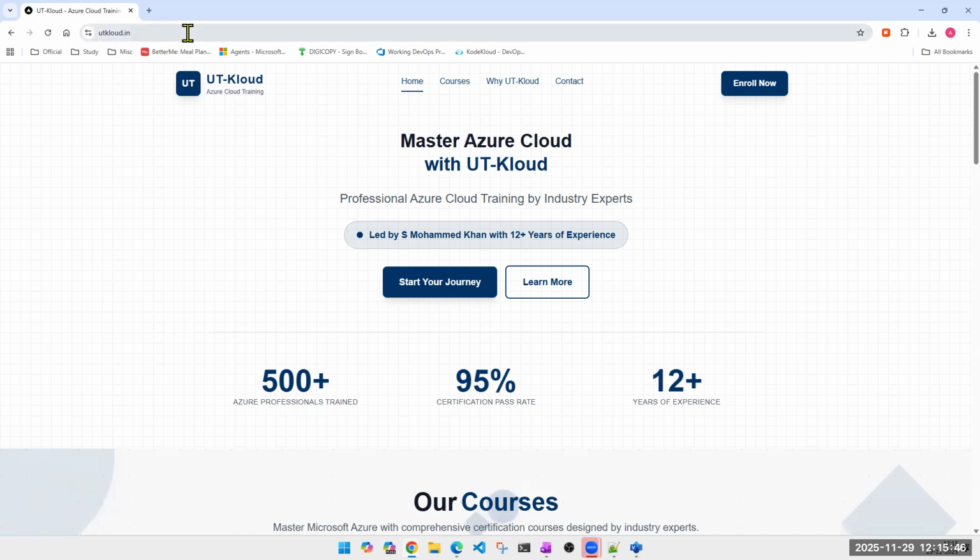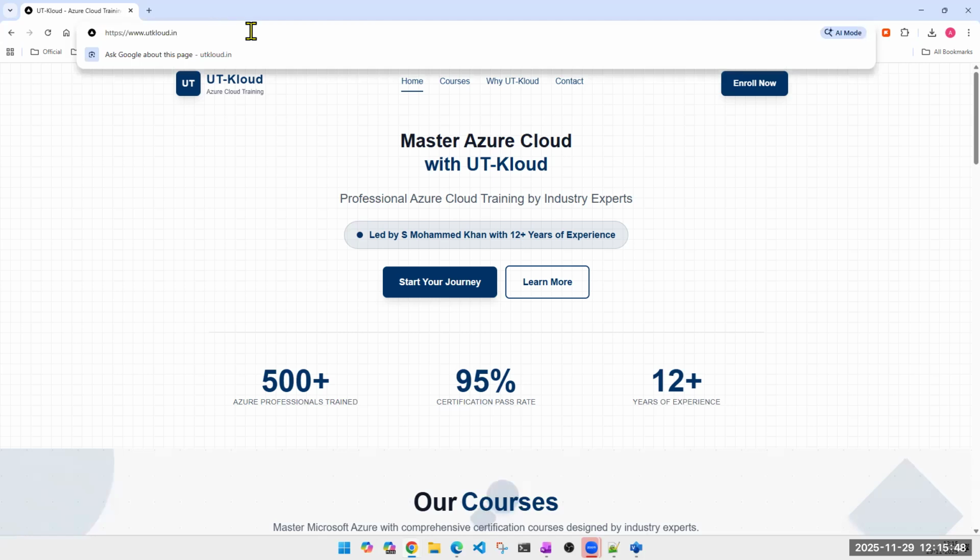By the way, this one, is it working on 80 or which port, guys? Who can tell me? On which port is my website working for now? The one which you see right in front of you.